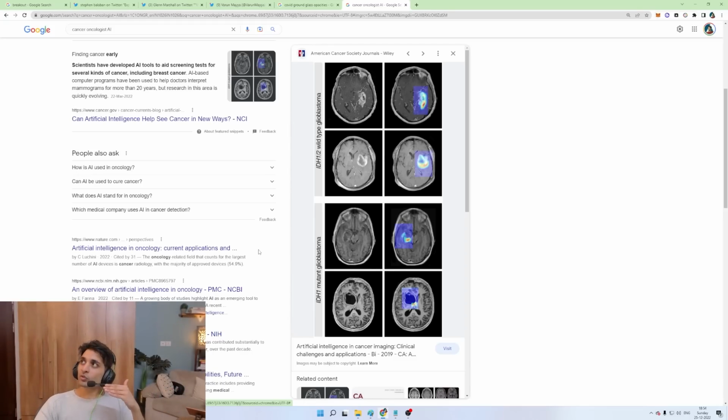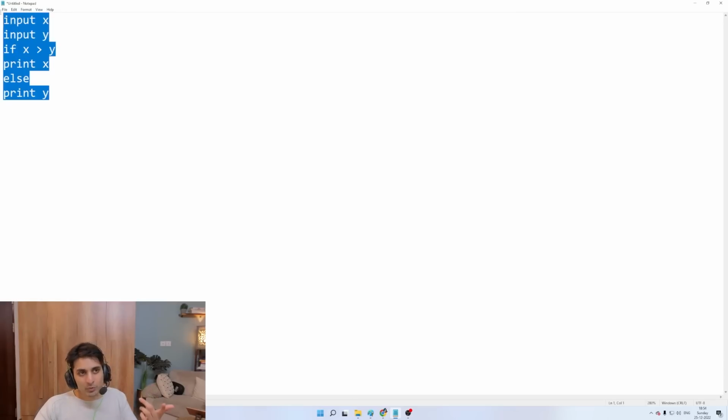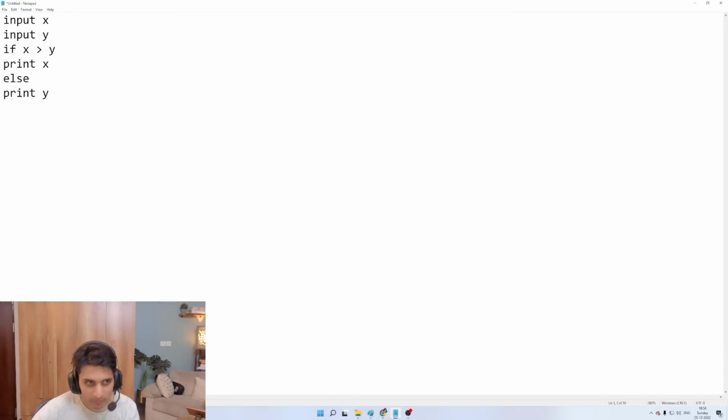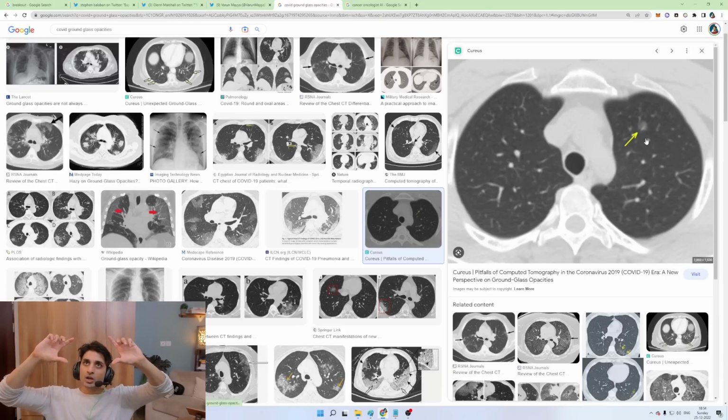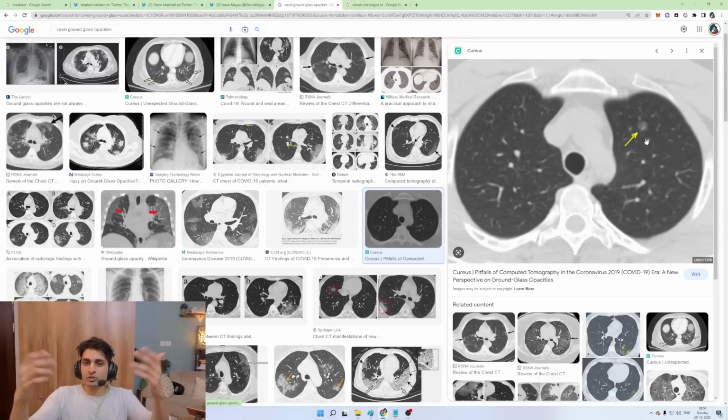So it is a weird situation where this same program that I showed you, let's say this is a very complex program, I'll also tell you how the computer does this, right? I'll go one level deeper. In this program, you have just two variables, right? But in this image, let's say this ground glass opacity image, this is actually a sheet of pixels. Let's say the resolution of these images is 1920 into 1080, right? Full HD. So you have 1920 like this and 1080 pixels like this. Every pixel is mapped in the algorithm. The AI has an understanding of every pixel and understands what should be there in a particular pixel, what should be near it, etc., etc.